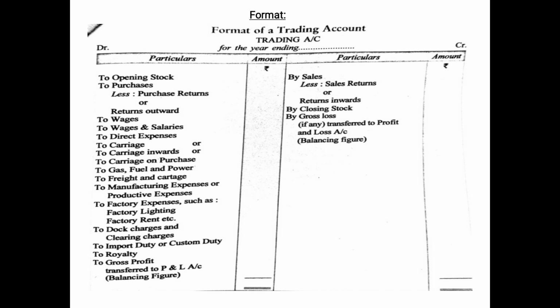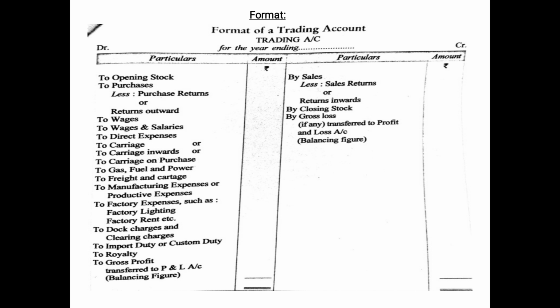So on the debit side you can see: to opening stock, to purchases minus purchase return or return outwards, to wages and salaries, because here it is given combined, so we have laid the emphasis on the first word, wages.